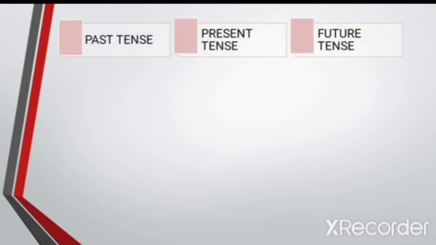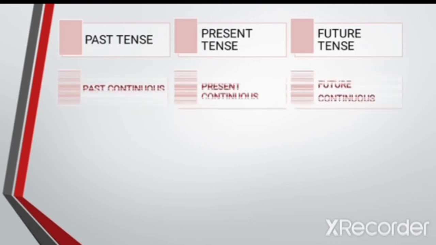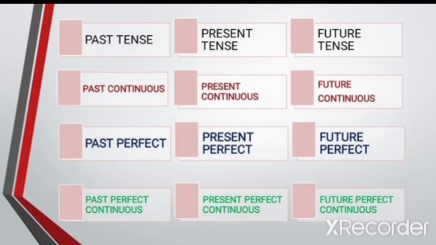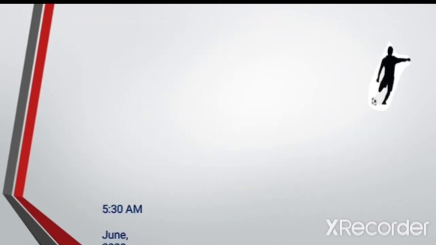The three main forms are the past tense, the present tense and the future tense. These are followed by the three continuous tenses, perfect tenses and perfect continuous tenses. We are going to learn the concept of tenses today with a character, Sam. Let me give you some information about him.